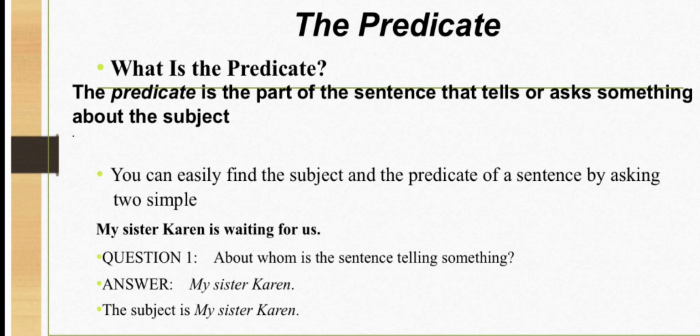The next part is the predicate. What is the predicate? The predicate is the part of the sentence that tells or asks something about the subject. You can easily find the subject and the predicate of a sentence by asking two simple questions. My sister Karen is waiting for us. About whom is the sentence telling something? My sister Karen. And the subject here is my sister Karen.